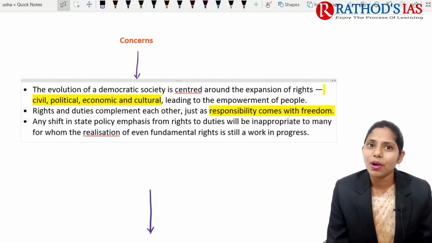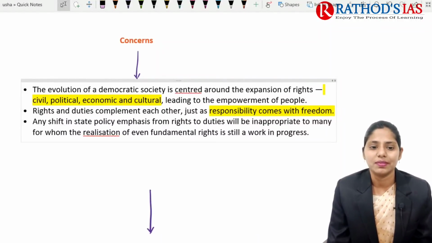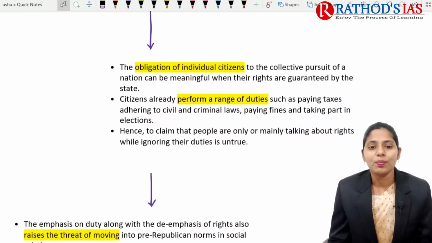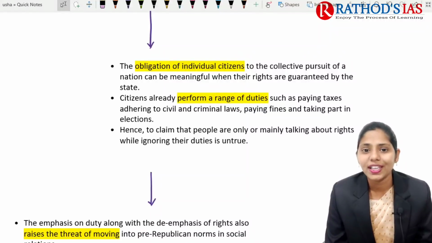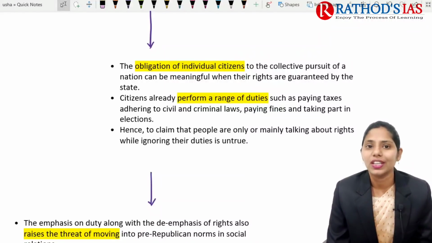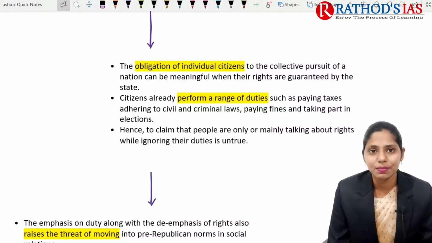If you are talking about rights and duties, they complement each other. These rights and duties come from freedom. The next important point you need to remember is that the important obligations of individual citizens toward the collective pursuit of the nation can be meaningful only when their rights are guaranteed by the state.